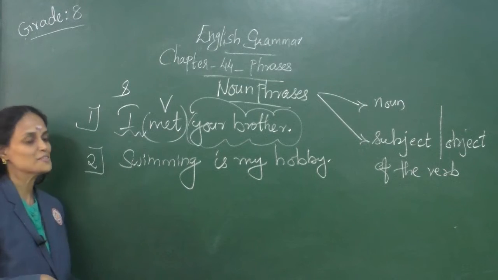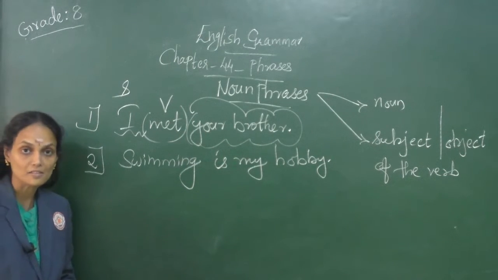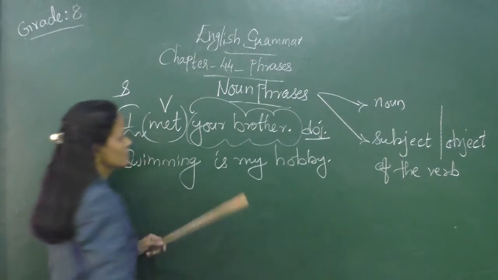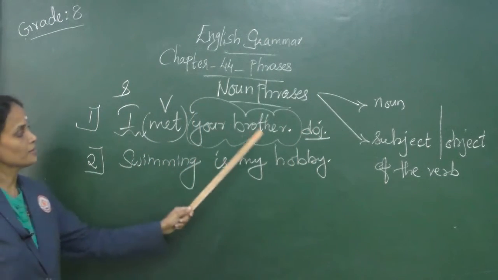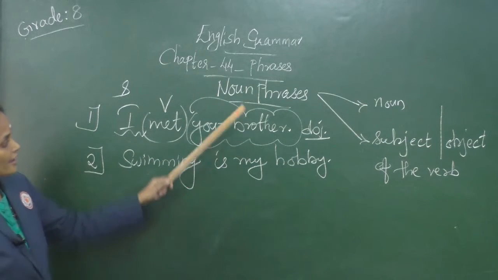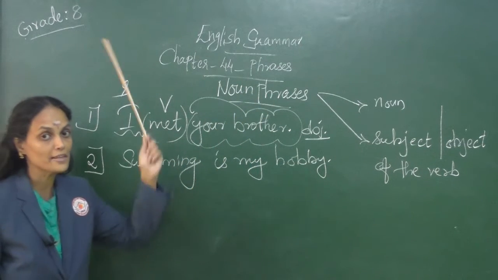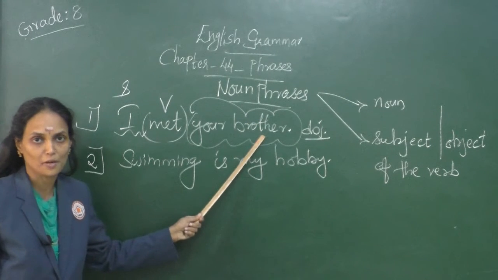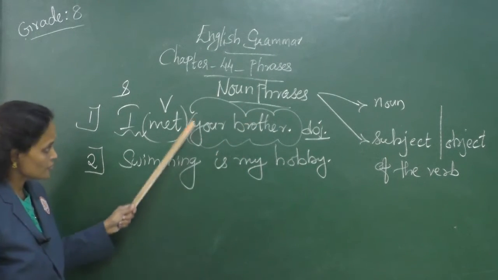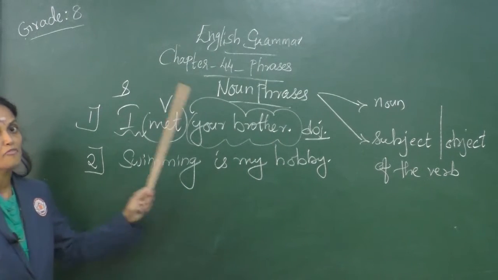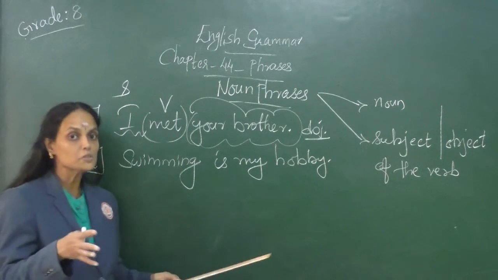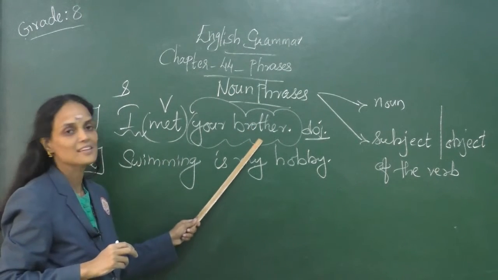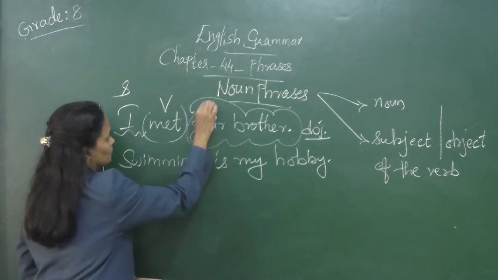Your brother. Hence, your brother is the answer here. This is the object. As we discussed previously, your brother is the phrase, and a noun phrase always contains a noun. Do we have a noun here? Yes, brother. Brother is the common noun. And the phrase your brother functions as the object of the main verb met. So this is a noun phrase.